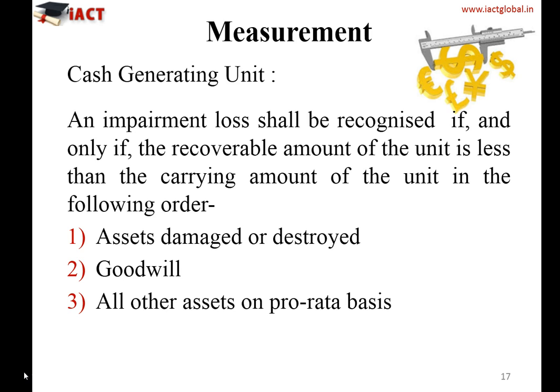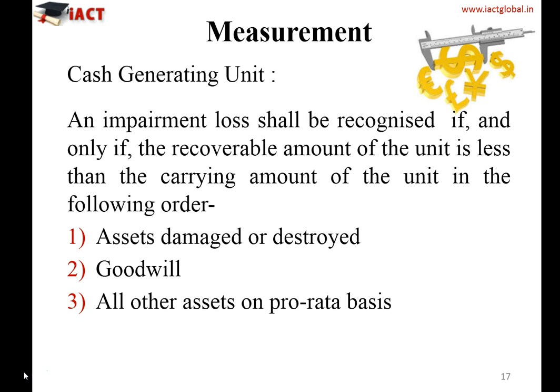First of all, apply that impairment loss to any particular specific asset which has been damaged or destroyed. Then apply to the goodwill, and if there is still an amount left as an impairment loss, then apply that to all the assets on a pro rata basis, based on the value of those assets.